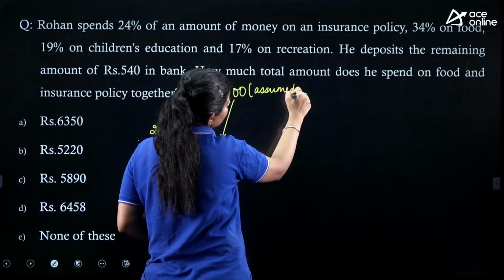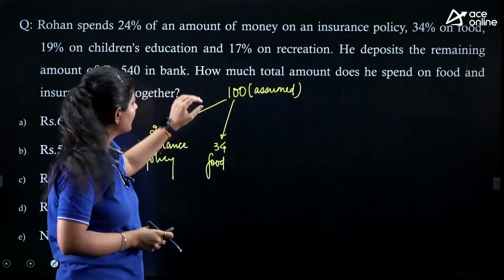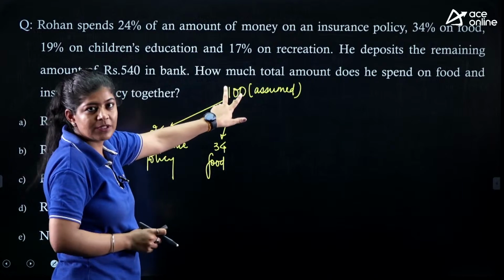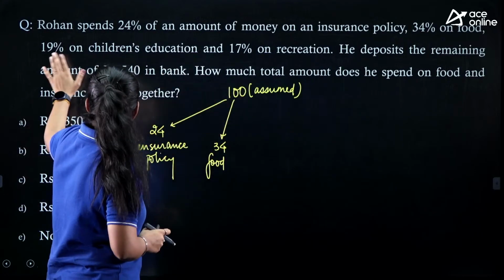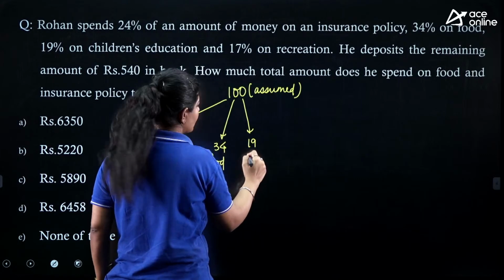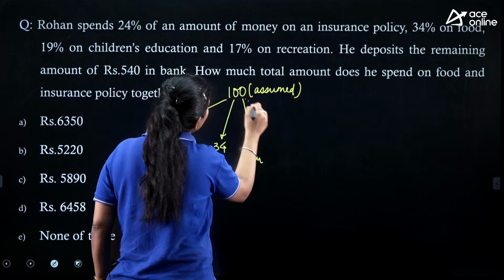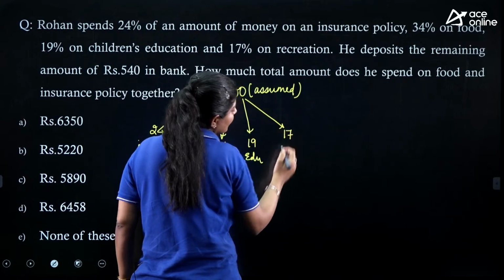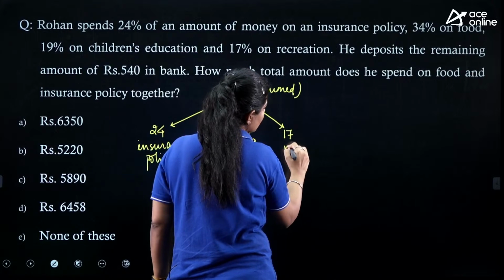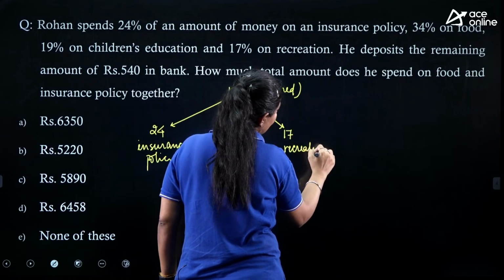This is the assumed value, and I'm just trying to find out the percentage. 24% of 100 is nothing but 24, 34% of 100 is nothing but 34. Next, 19%, that means 19 rupees on children's education, right? Next, 17% of 100 is nothing but 17, 17 rupees on recreation, right?